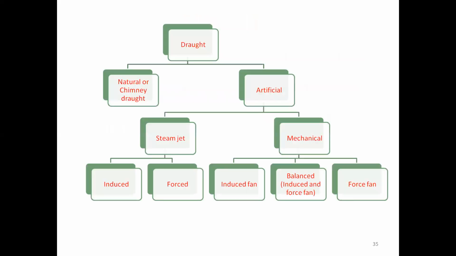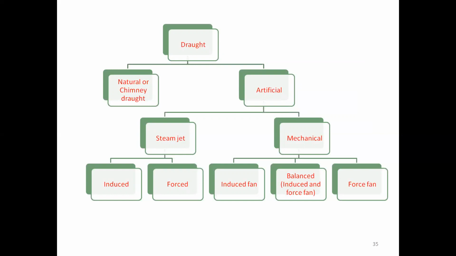Okay, next slide. While moving to the next slide, we will see how the draught is classified. When somebody asks how the draught is classified, you should represent it in this form only. Write the draught definition and then classify it in this table. Draught is classified as natural or artificial. Natural means due to the chimney draught. That is the term I was mentioning to you. This is the chimney draught, which we call natural draught.